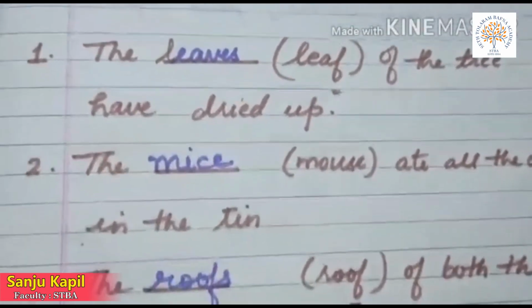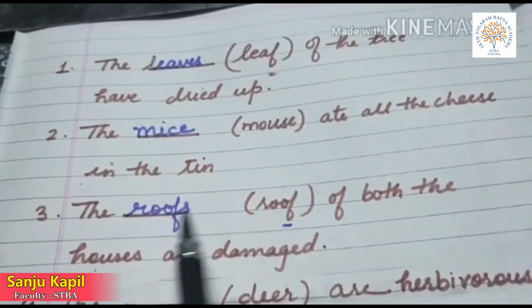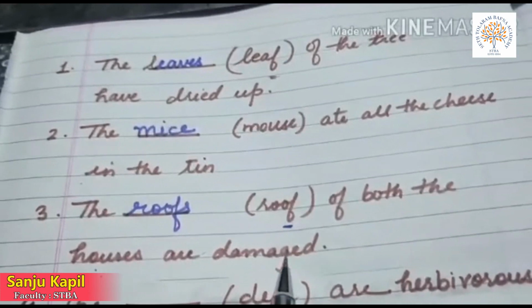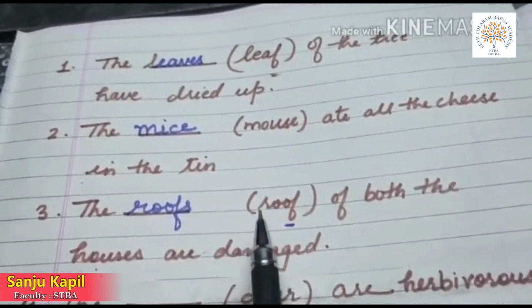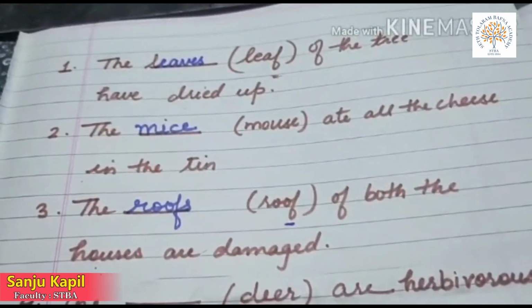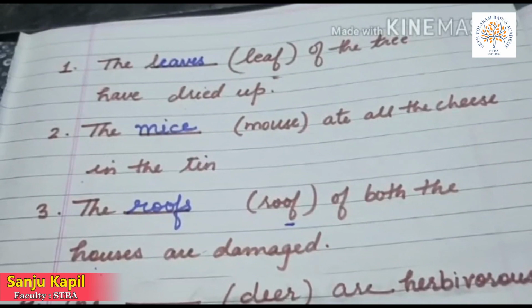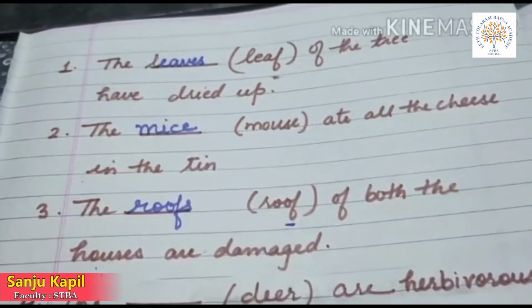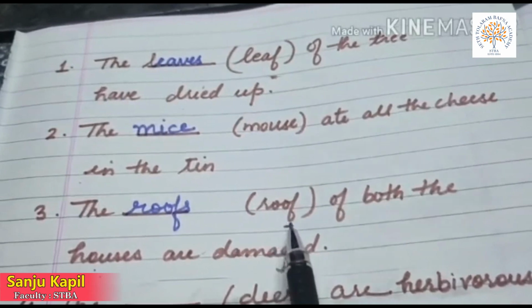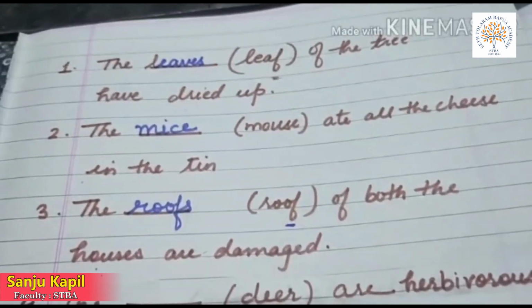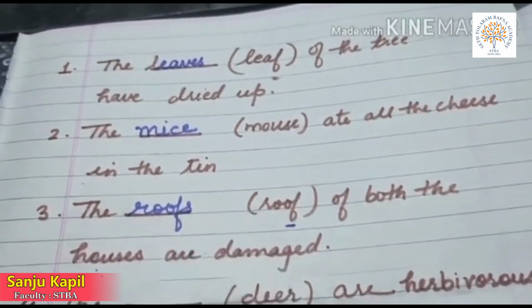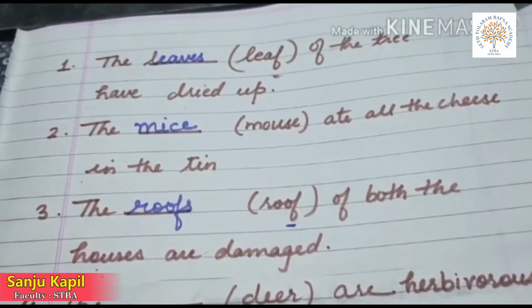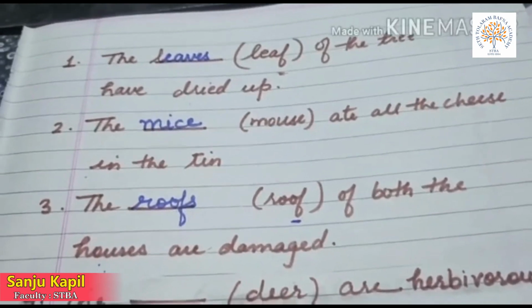The dash roof of both the houses are damaged. So roof here is an exceptional case in which, if the noun ends with f or fe, then to make it plural we add only s. So roof becomes roofs.